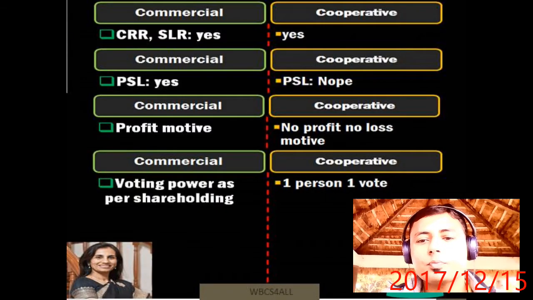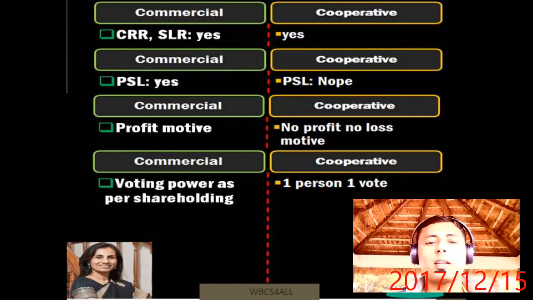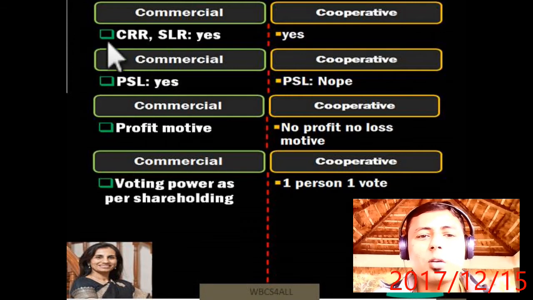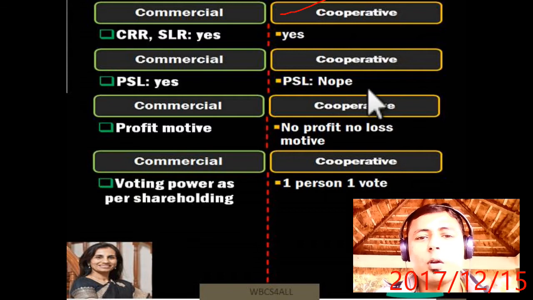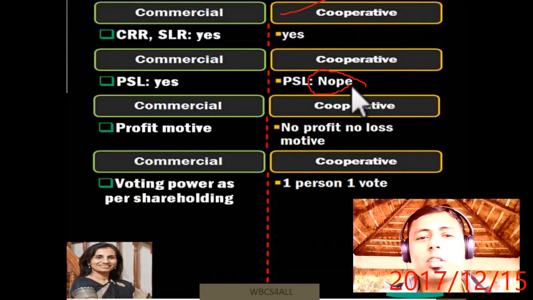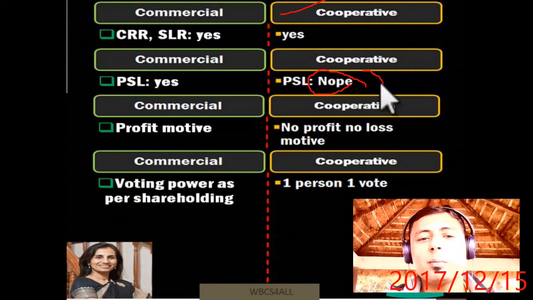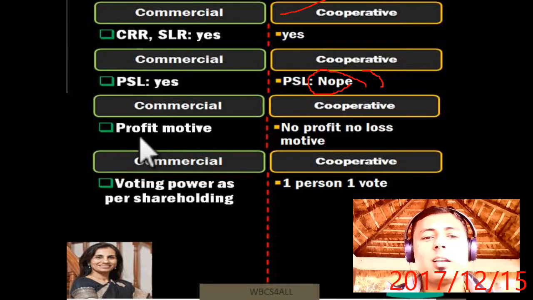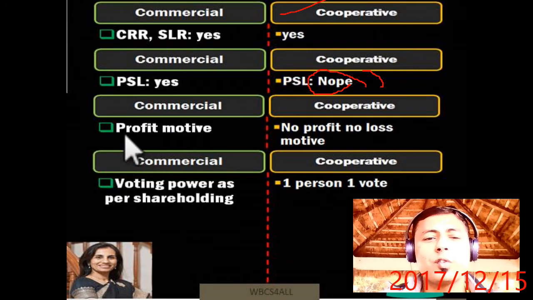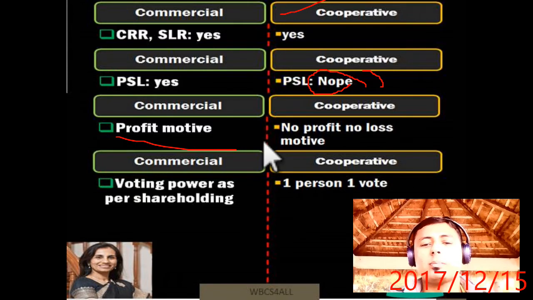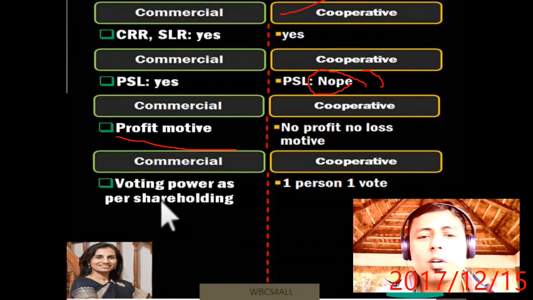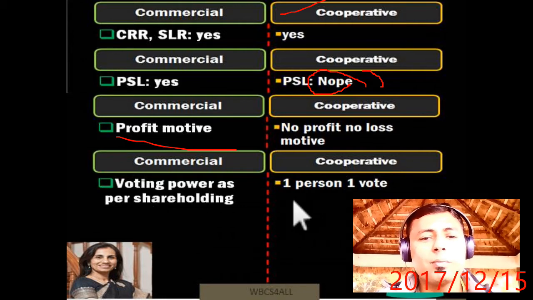Now first, what is the difference between commercial bank and cooperative bank? CRR, SLR in commercial, yes. Cooperative, yes. Commercial bank, PSL, yes. Cooperative, no. But right now you can say that there are even 75% PSL in cooperative banks. What is the motive of a commercial bank? Profit motive. What is the motive of a cooperative bank? No profit, no loss. Just maintain your status quo. In a commercial bank voting power is as per shareholding, but in a cooperative bank, one person, one vote.